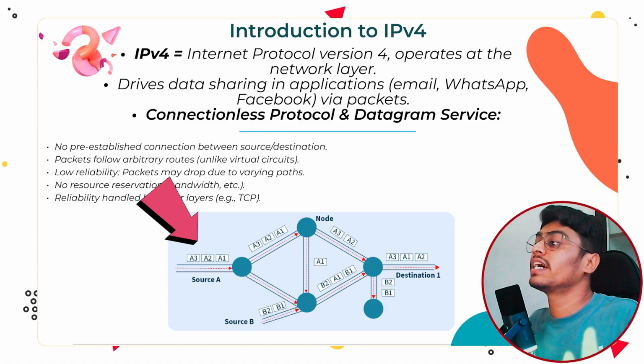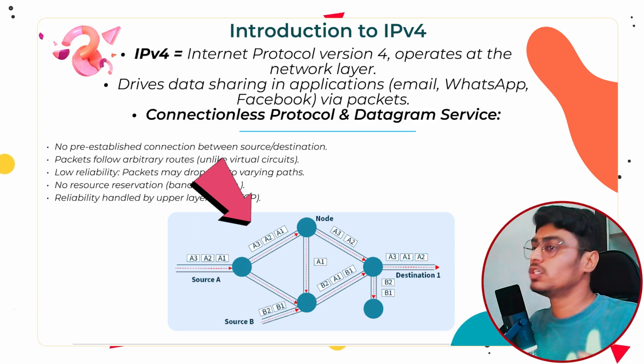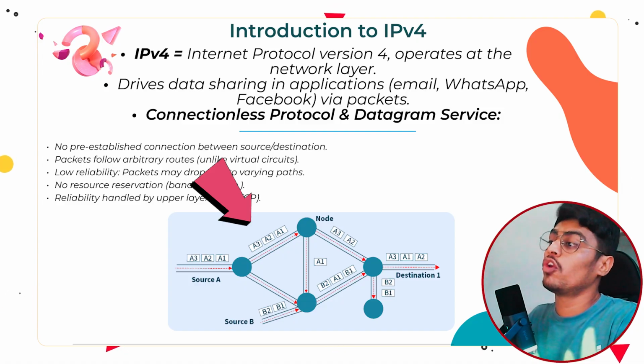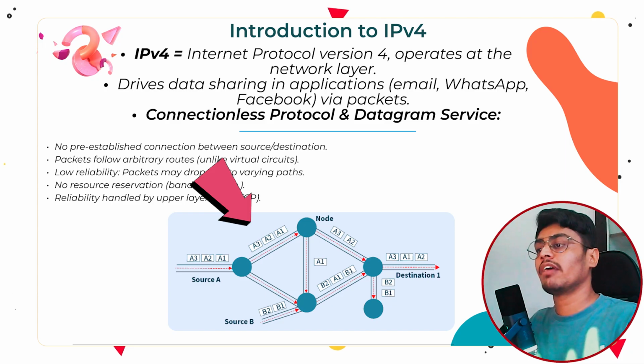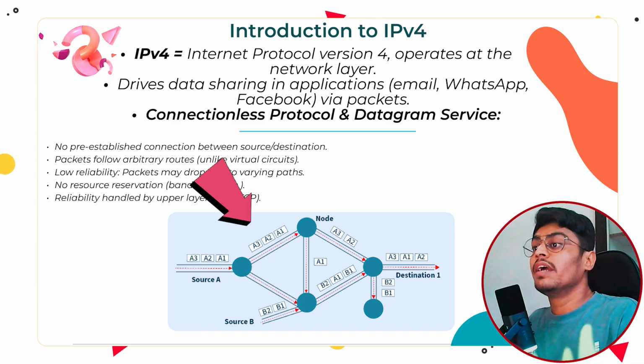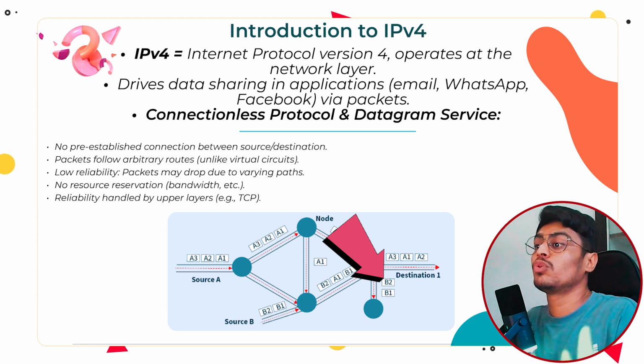What is the meaning of datagram? Any route can be followed. Compared to this, the other concept is virtual circuit. In virtual circuit, what do we do? First, we create a connection. So, according to that connection, all packets follow it. But in datagram service, any packet can travel from anywhere. Obviously, the reliability is less here. What is the reason for this? It may be that some packets get missed on the way because all the packets reach through different routes.